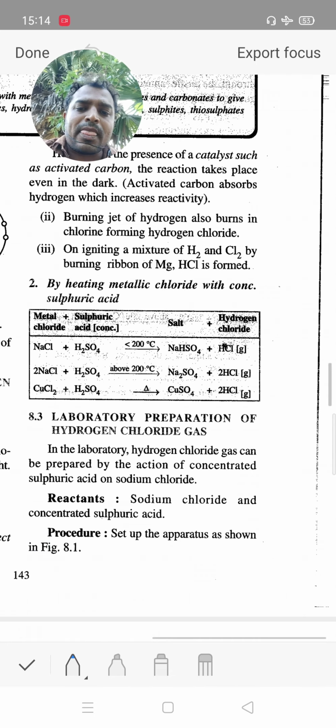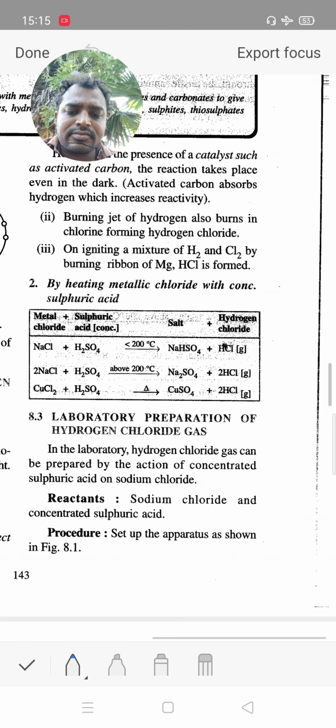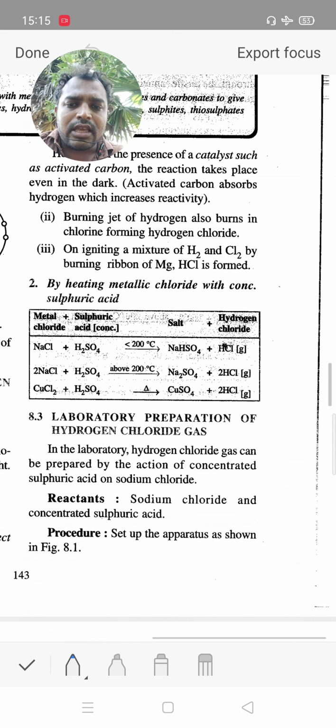Also, hydrochloric acid is prepared when a metallic chloride reacts with concentrated sulfuric acid. An example of a metallic chloride is the salt NaCl.